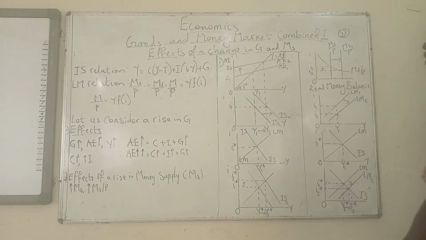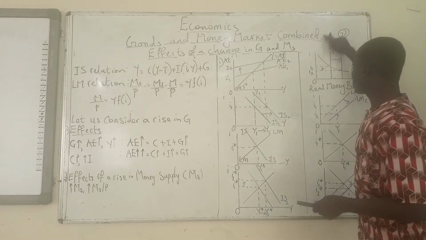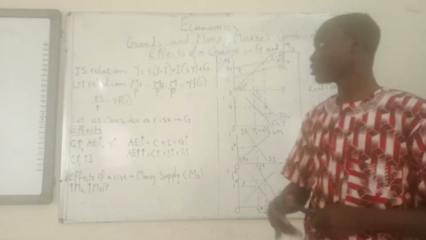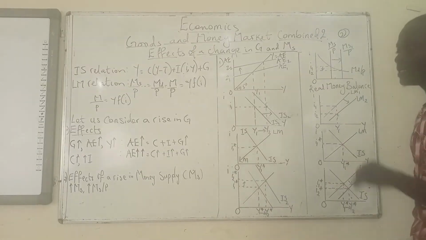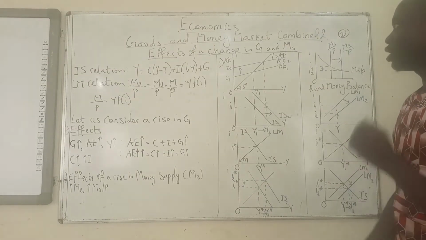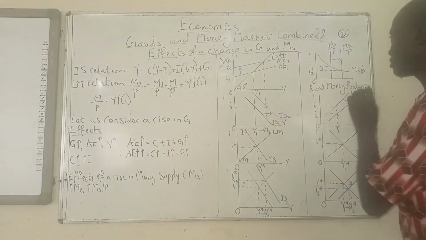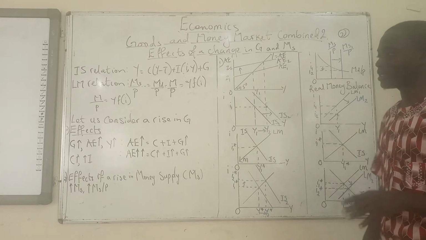So, goods and money markets combined. Sorry for that. This is part 2. And in this particular class, we're talking about the effect of a change in G, that is government spending, and money supply, on the goods and money markets combined.